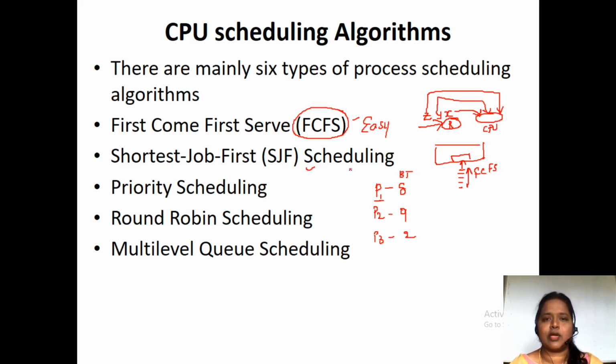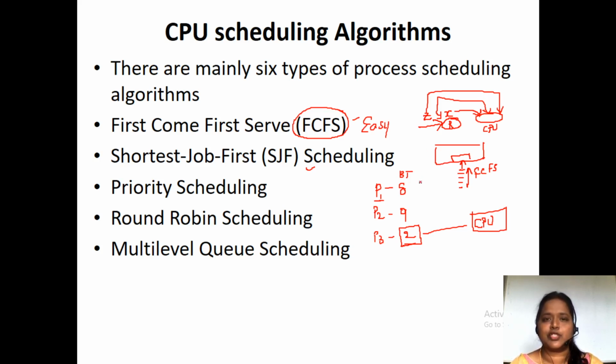Here, when we are talking about shortest job first, the name itself indicates it. I mean to say that the process which has the shortest time is going to be allocated to the processor first. In first come first serve, whichever process enters the ready queue is allocated to the CPU. So that is the basic concept of the first come first serve algorithm.